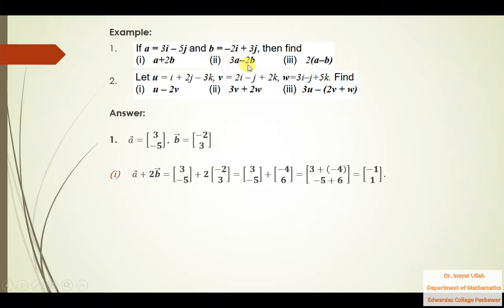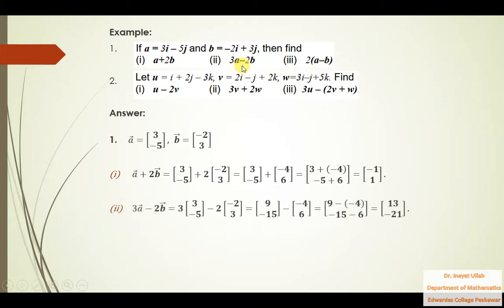Secondly, you need to find 3a minus 2b. So 3a minus 2b is equal to 3 into a vector, this a vector, minus 2 into b vector, this is b vector. This a vector is scalar multiplied by 3. So multiply 3 inside with both the numbers. 3 3s are 9, 3 5s are 15, 9 minus 15. Then the minus sign is there, and this is the scalar multiple of 2. 2 2s are 4, 2 3s are 6, minus 4, 6.